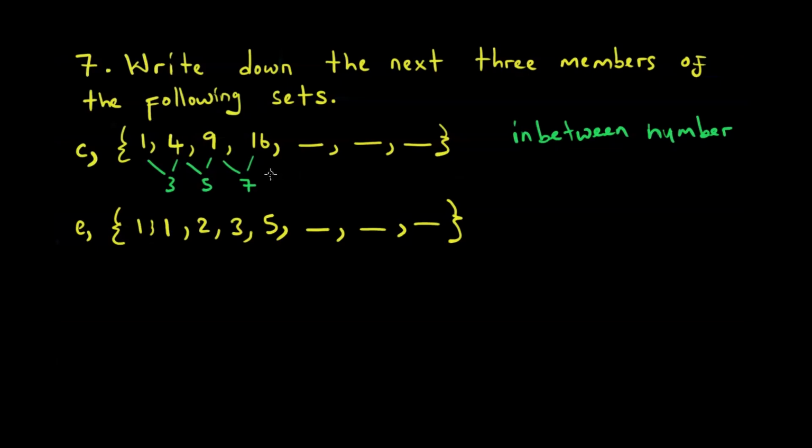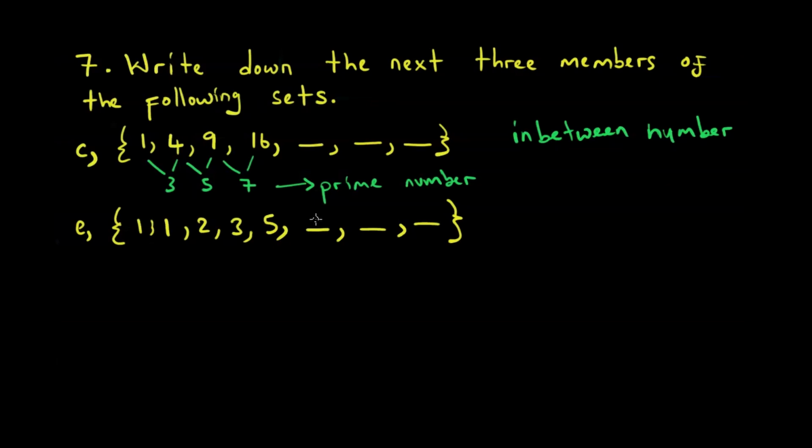3, 5, 7. If you think hard enough, you quickly notice that the in-between numbers are prime numbers. And what is a prime number? We have defined this again and again. A prime number is a number with two factors, one and itself. A prime number can only be divided by itself and by one.